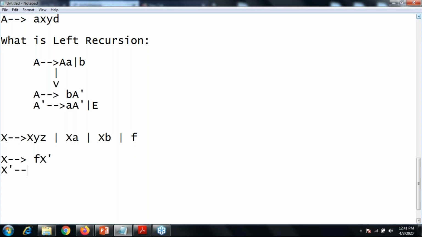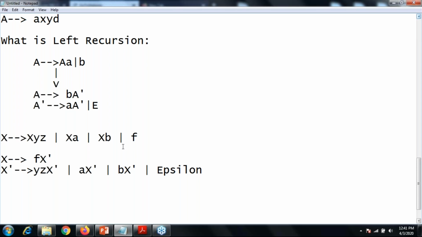And X dash can produce alpha. What is the alpha? So remove this X from my given production, right? Yes, correct. So y z X dash or a X dash or b X dash. And the most important, the hero of your production, is epsilon.